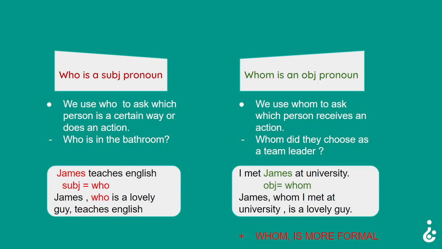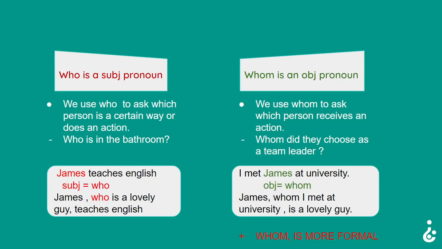Who is a subject pronoun. We use who to ask which person is a certain way or does an action. Who is in the bathroom? James teaches English. Subject who. James, who is a lovely guy, teaches English. And whom is an object pronoun.